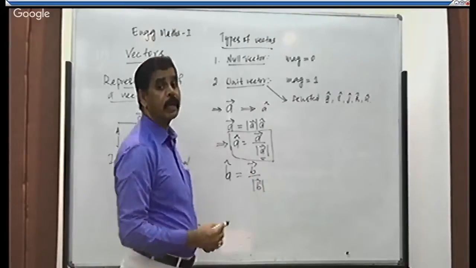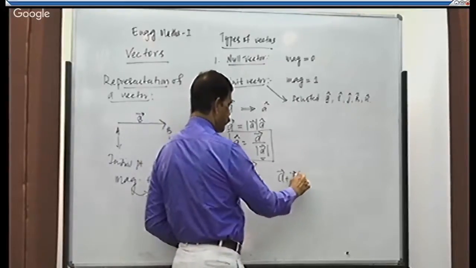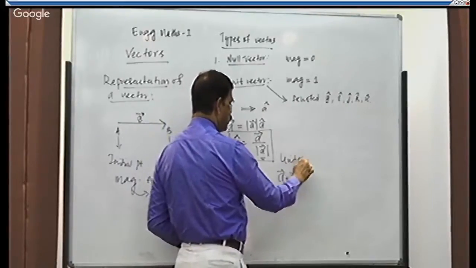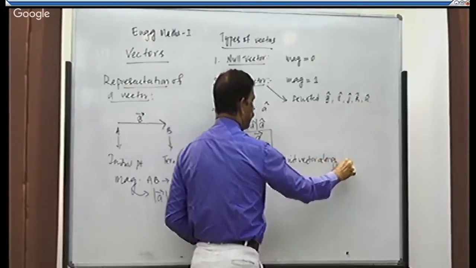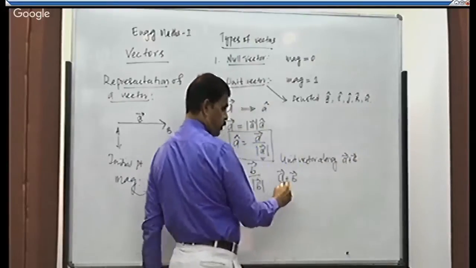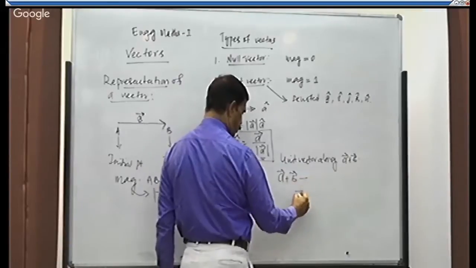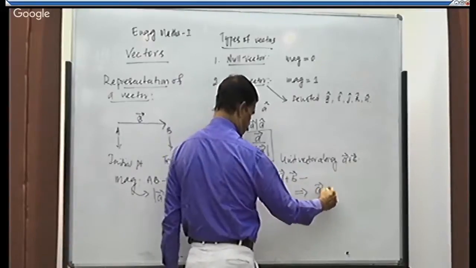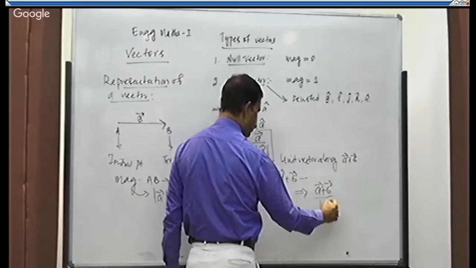If I want the unit vector along A plus B, it is given by vector A plus B divided by its magnitude.